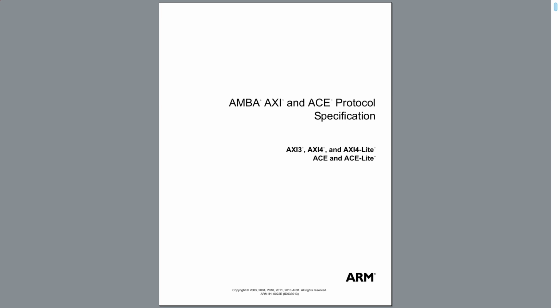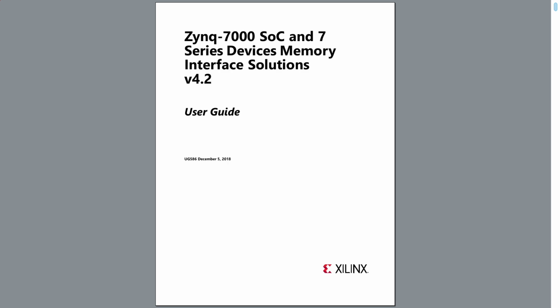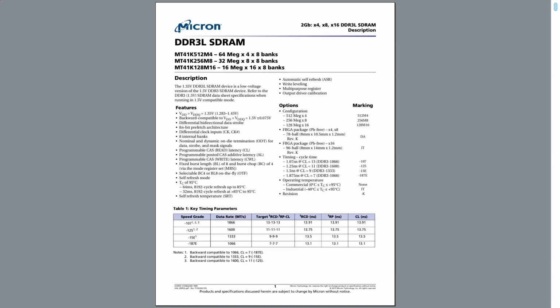But through it all, I realized something else happened almost without me noticing it did. I spent most of that month and a half with several documents constantly open for reference. Those included ARM's AXI manual, Xilinx UG586, which documents the MIG interfaces, and the Micron datasheet for the DDR memory itself. This last one proved crucial.